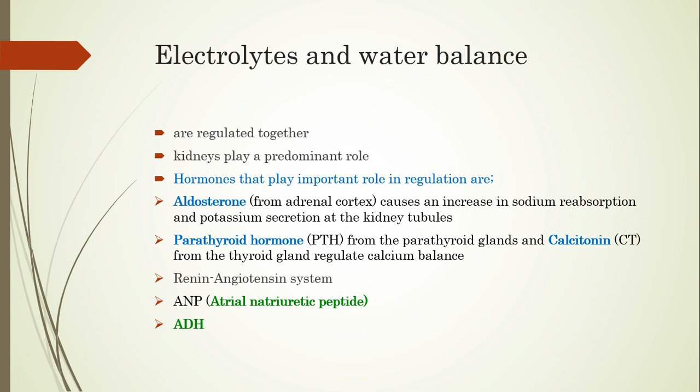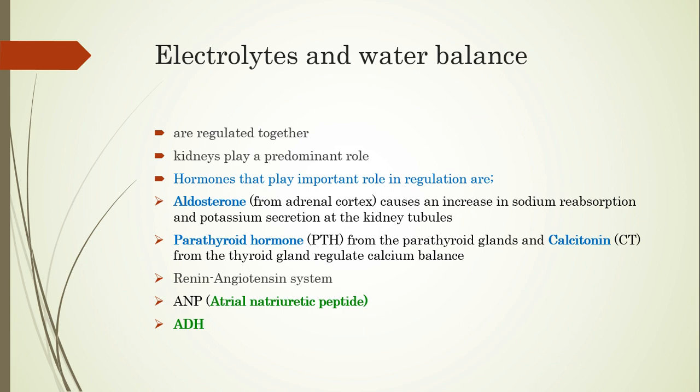The main hormones that regulate the balance, that is synthesis or maintenance of the electrolytes and water, include aldosterone, parathyroid hormone, renin-angiotensin system, atrial natriuretic peptide, and antidiuretic hormone.